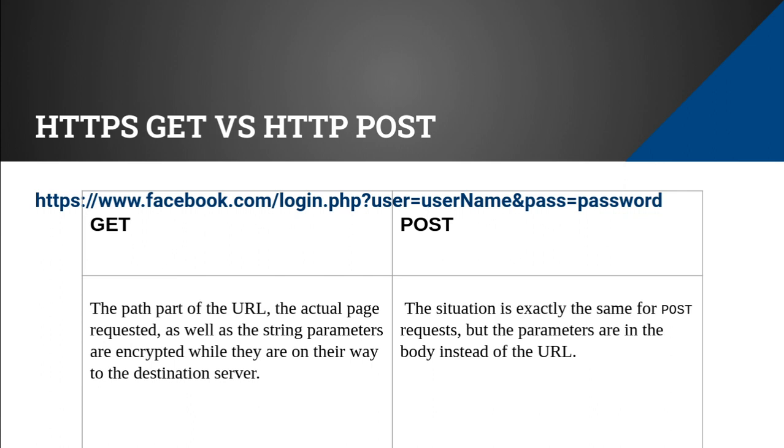So the difference between HTTPS GET versus HTTP POST is that with GET, the data is exposed over the URL, though it is encrypted data. Coming to POST, we have the variables in the body. Okay, that is the difference.